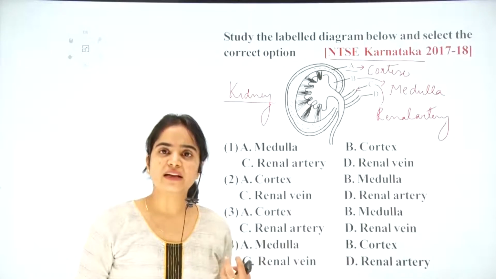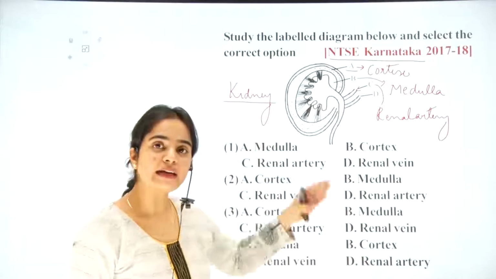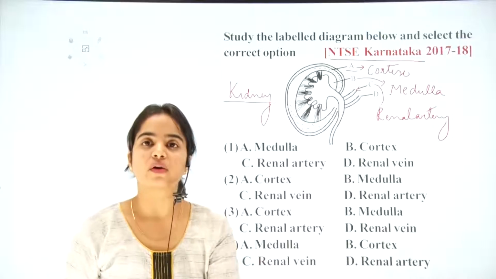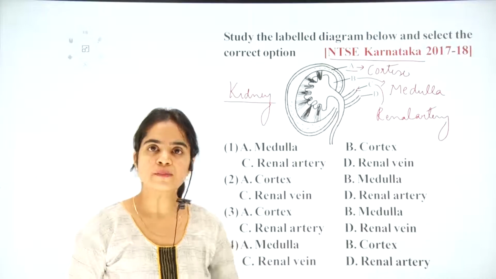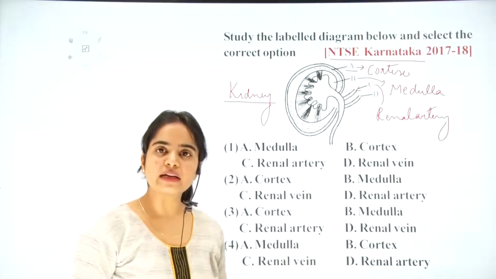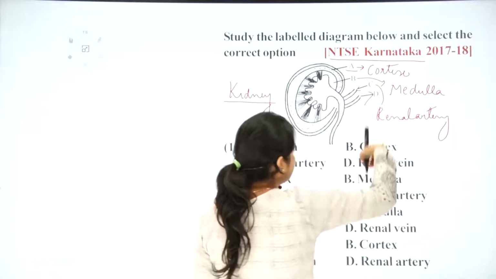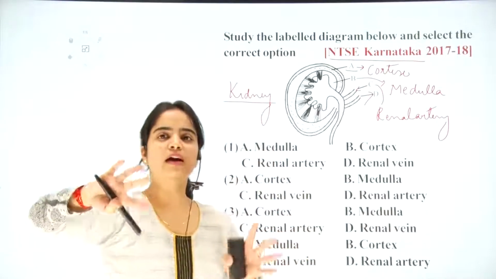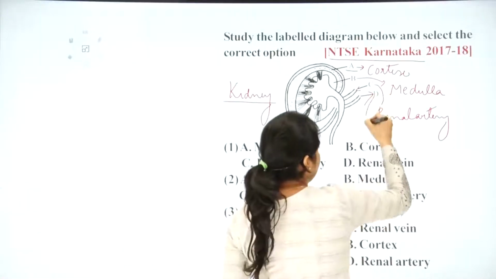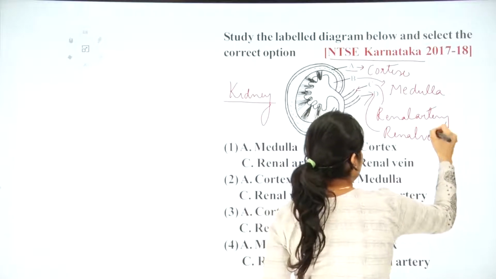The blood inside the kidney will be taken by what? By the renal artery. Arteries are those vessels which go to an organ, taking blood to that organ. These renal arteries fetch the blood to the kidney and get it filtered here. Now from this, the filtered blood moves again to the body by what? By the renal veins. So here we have the answer.